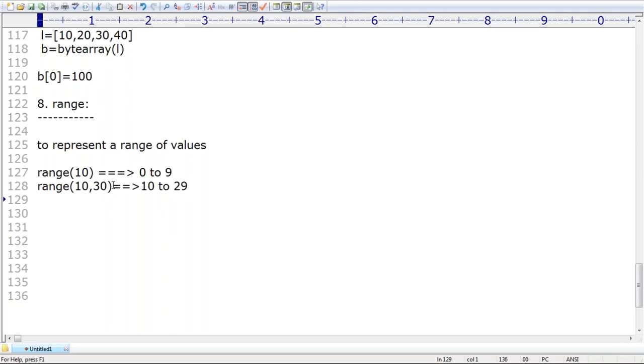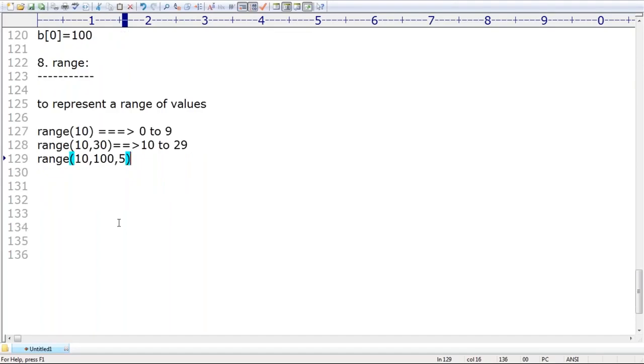Sir, I want 10 to 100, but not in sequence. Every time increment by 5. First 10, next and after that 15, next 20, next 25, 30, 35, 40, like this. Please guide. 10 to 100, every time I want to increment by 5.